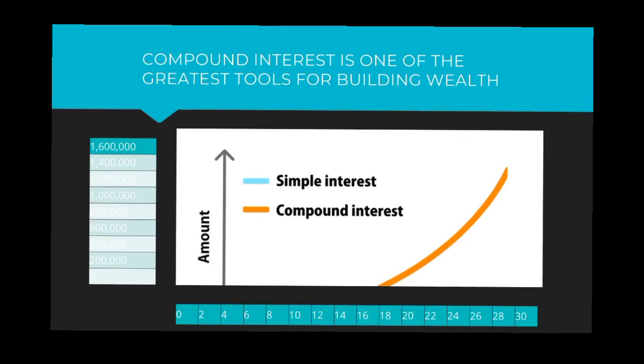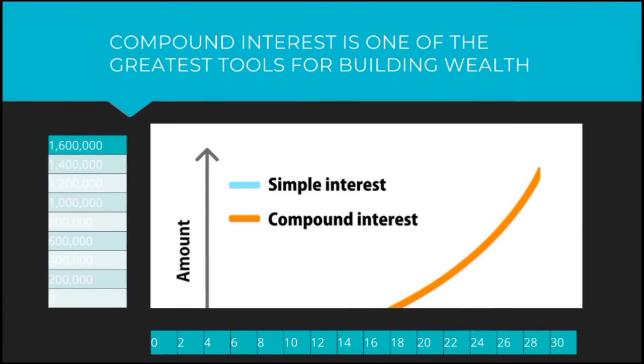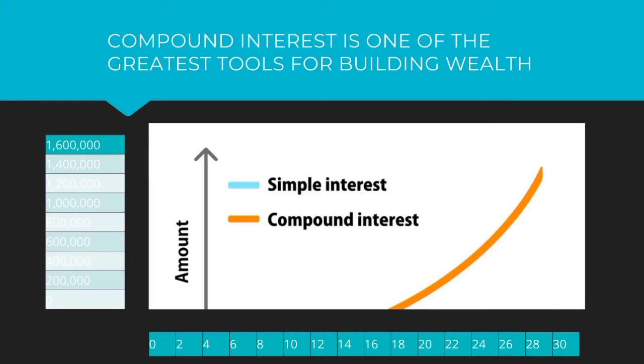Compound interest is one of the greatest tools for building wealth. If you have ever invested, you probably know what the snowball effect is and have been shown what the future of your investments would look like. The snowball effect is based on reinvesting your dividends, which increases your holdings and increases your next dividend, which also allows you to buy even more shares. Let's take a look at the picture right here.